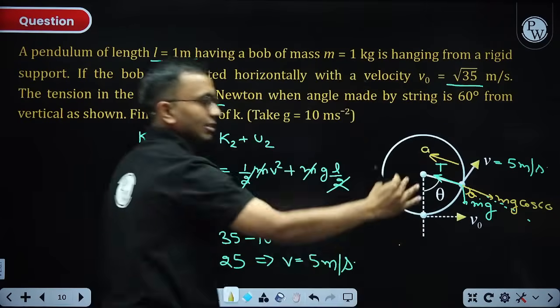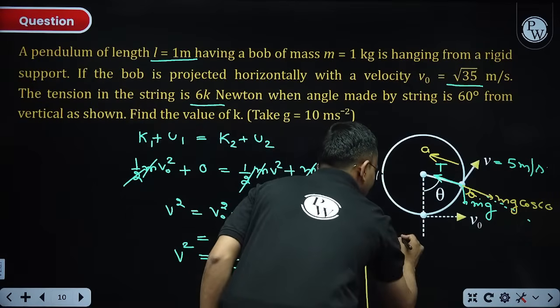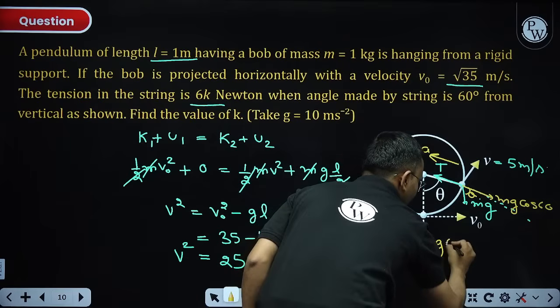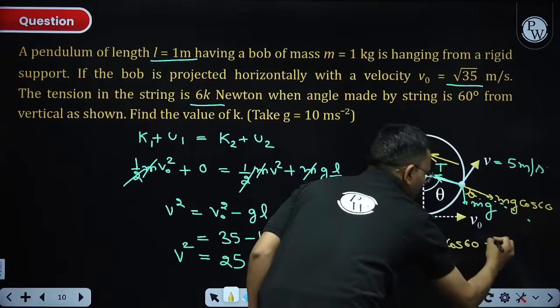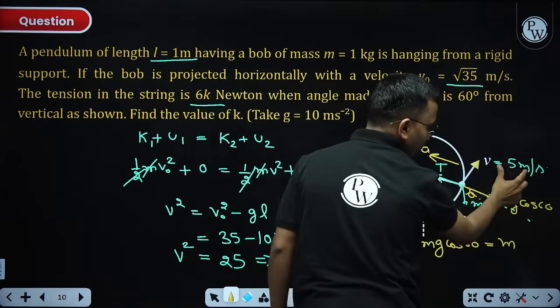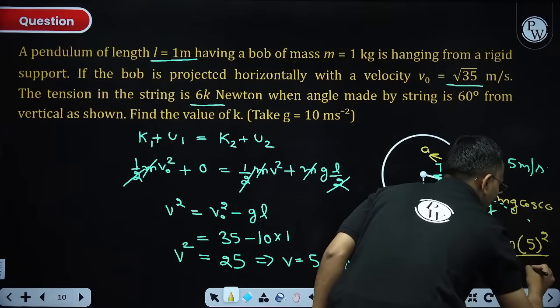What is the acceleration in this direction? That is centripetal acceleration. So T minus mg cos 60 is equal to mass into the centripetal acceleration, which is v square by r. V is 5, so 5 square divided by the radius r.